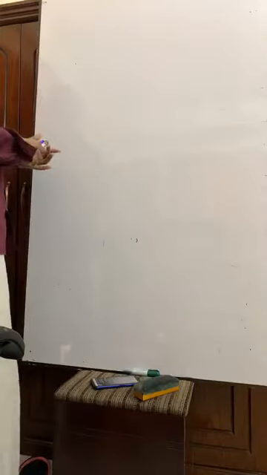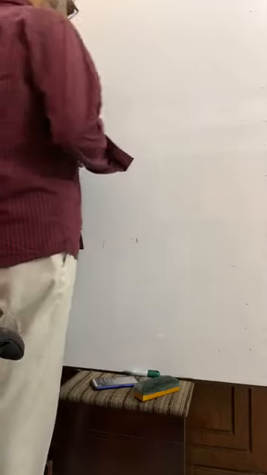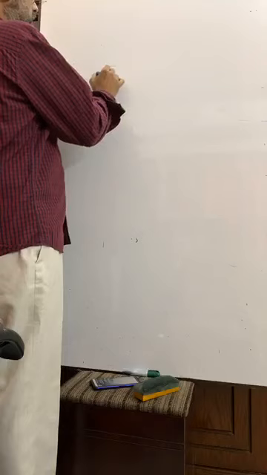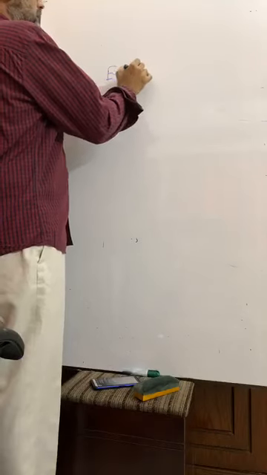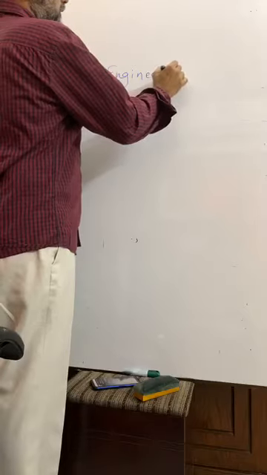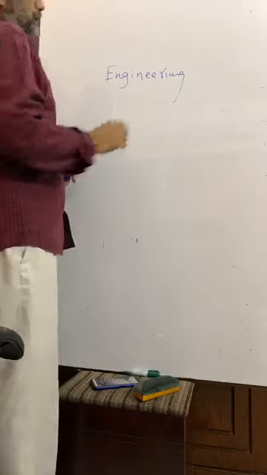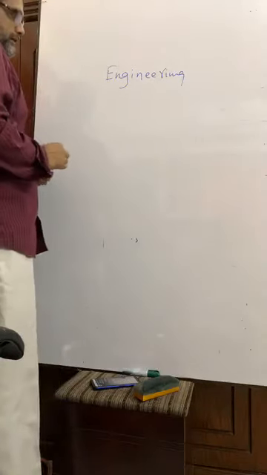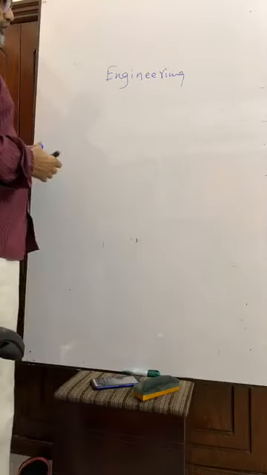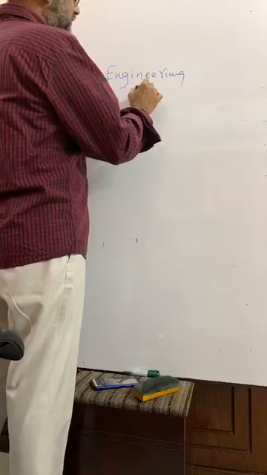Now the word is engineering. So we see words of 4 letters.